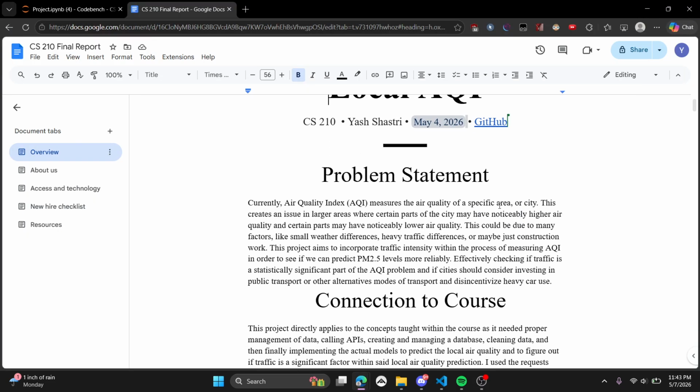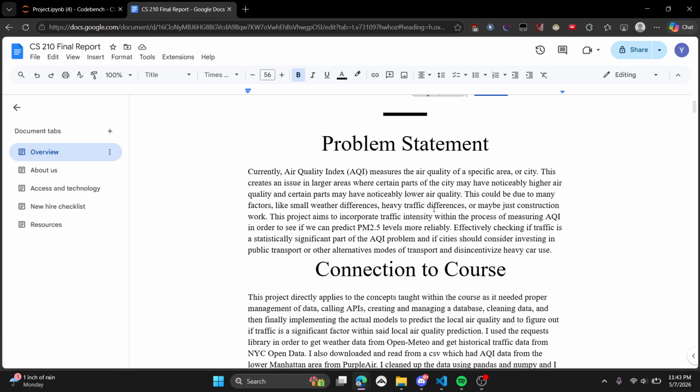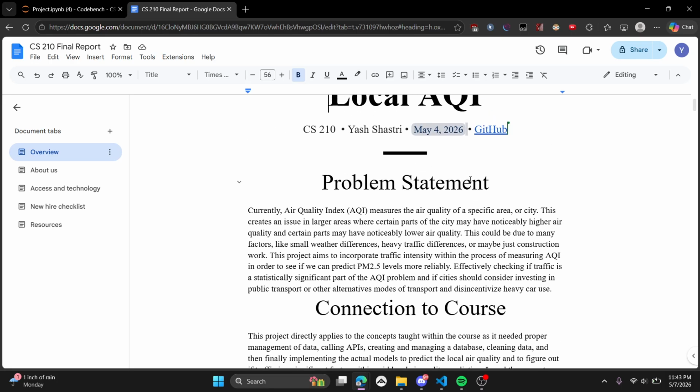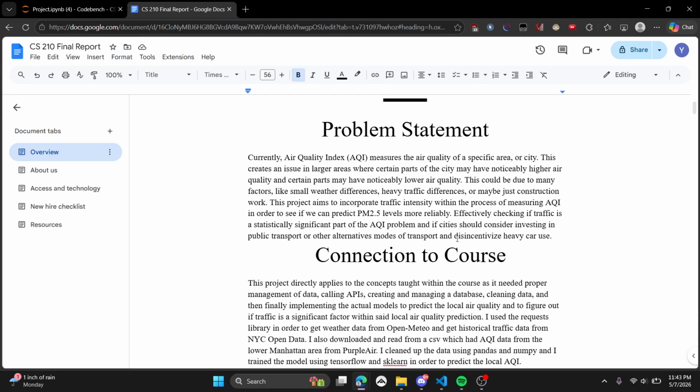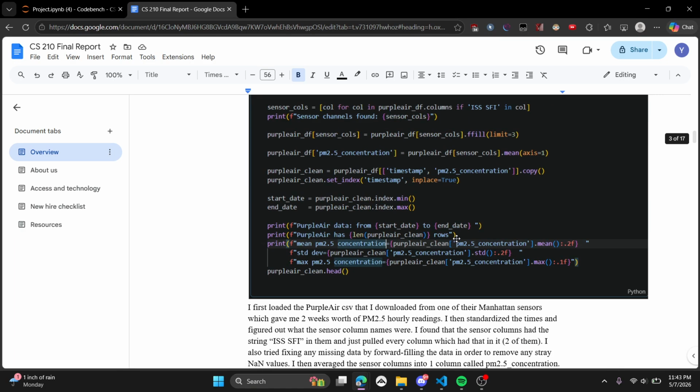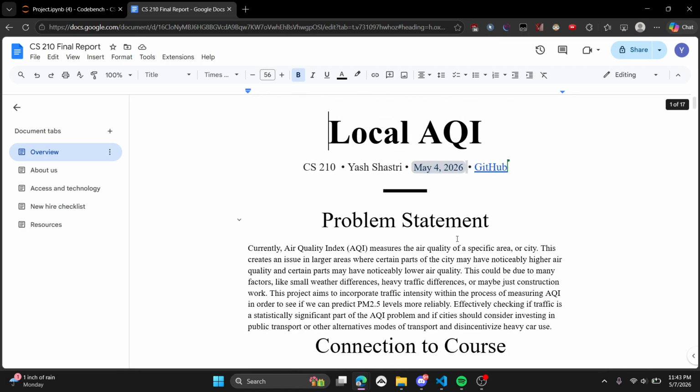So instead of making a slideshow, I decided to just go with the document because I would basically just put that in the slideshow instead. So this is my local AQI project. It basically tries to detect the PM 2.5 concentration levels in a local neighborhood. For the purpose of this project, it is Lower Manhattan.